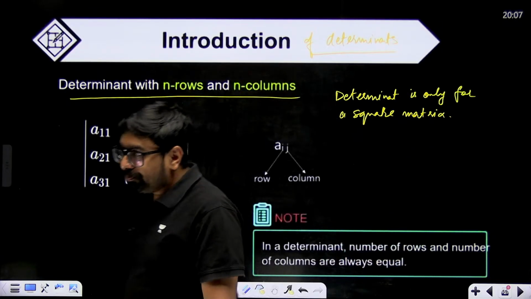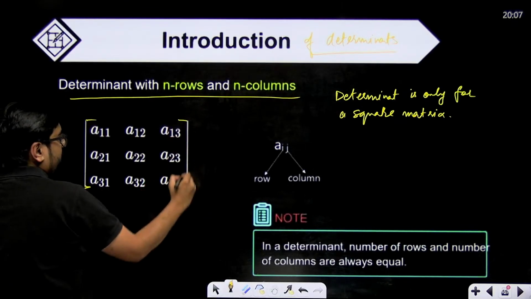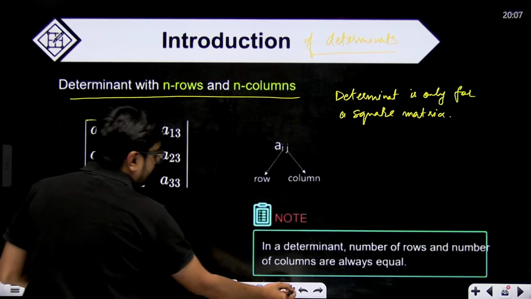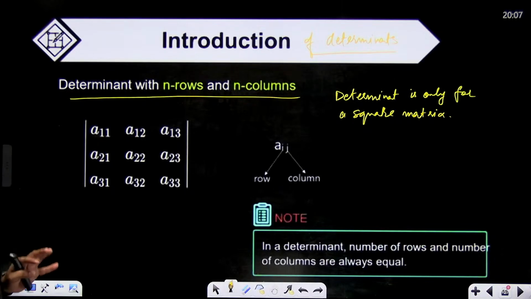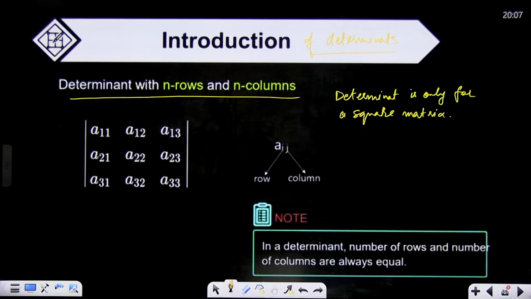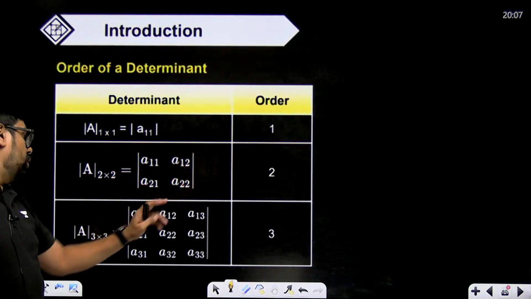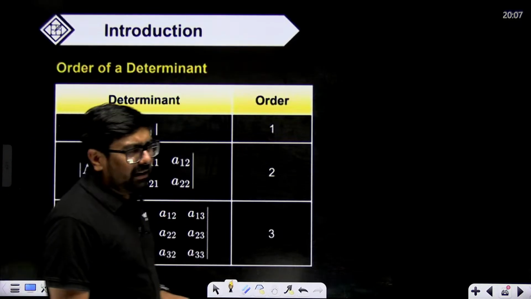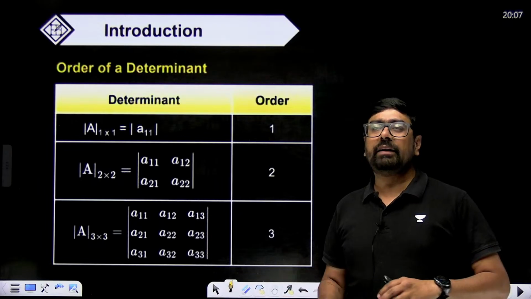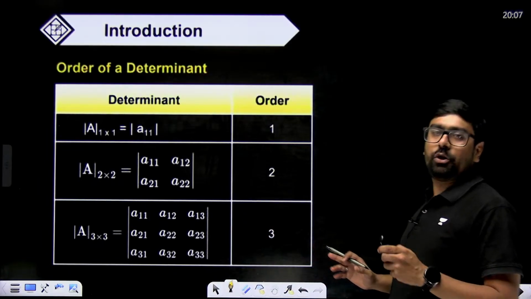Okay, now what will be determinant? Instead of these type of brackets, we have straight line brackets, right? 2 straight lines. If we enclose elements in 2 straight lines, this will be called as a determinant, and very easy to solve that. Here also Aij means, i means row, j means column. Order A11, order 1, 2 cross 2, that means order 2, 3 cross 3, that means order 3, and we won't have anything above 3 cross 3. 4 cross 4 determinant, if they ask you to solve, that's not a problem, but otherwise maximum it will be of 3 cross 3 only.